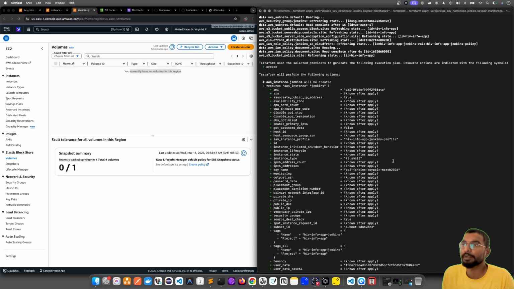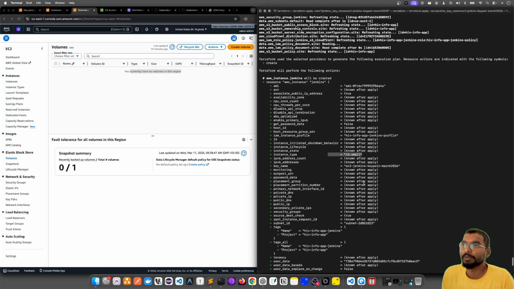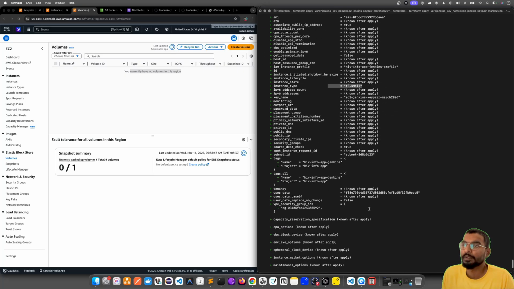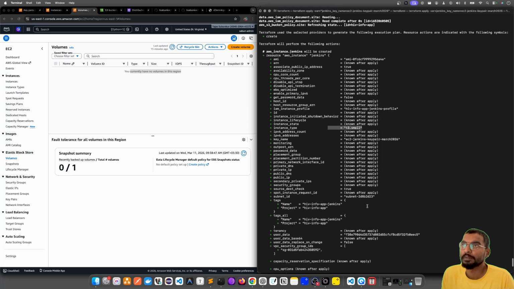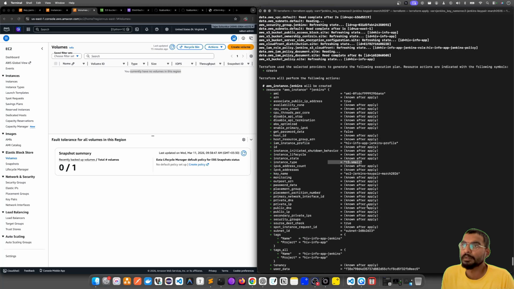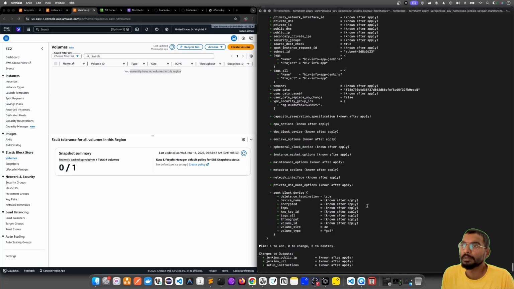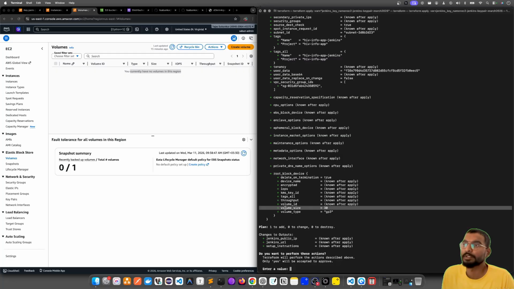Quickly checking the T3 small. Good. What about the, yeah, the volume size is 30 GB. Good.